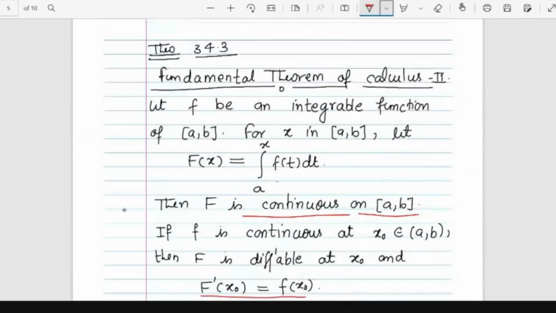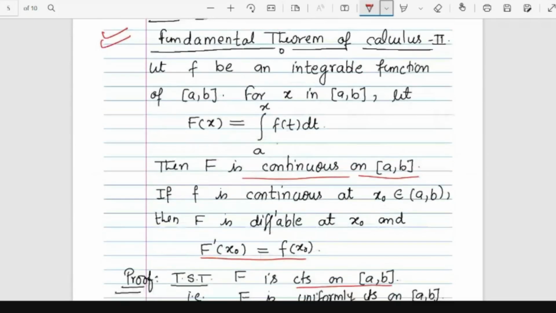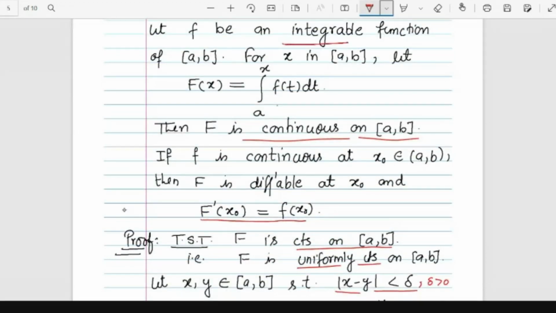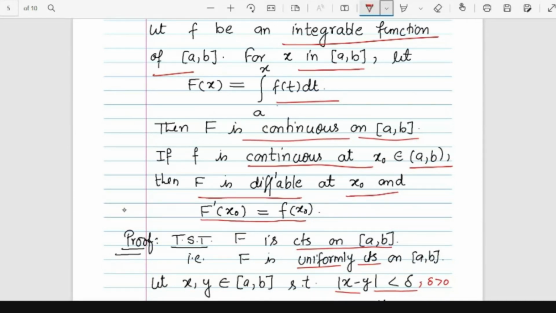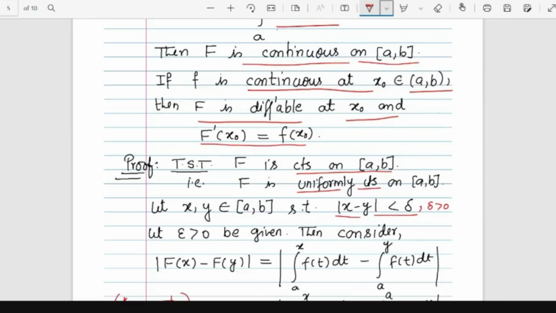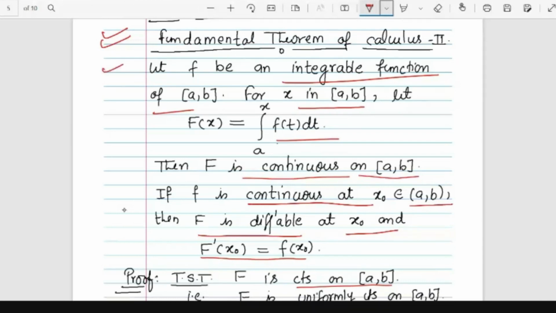And this is version 2, fundamental theorem of calculus 2. If f is an integrable function on a closed interval, for any x in the closed interval, capital F is defined by the integral from a to x of f(t) dt, then this integral function F is continuous on the closed interval, and if small f is continuous at some point x naught in the open interval (a,b), then capital F is differentiable at x naught, and the derivative of capital F at x naught is given by f(x naught). This is very, very important. Basically, this is the very popular version.